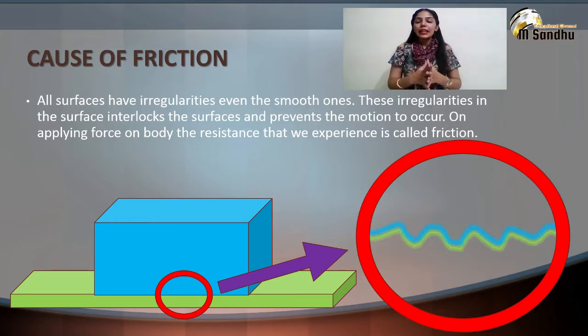You can see in the diagram, when one surface is placed on another, it would resist moving the upper box because there are some irregularities in their surfaces. The resistance that we experience is the friction. As we increase the force and the block begins to slide, the irregularities rub over each other to produce further friction and also produce more heat.